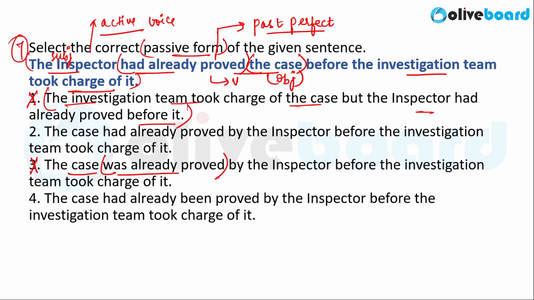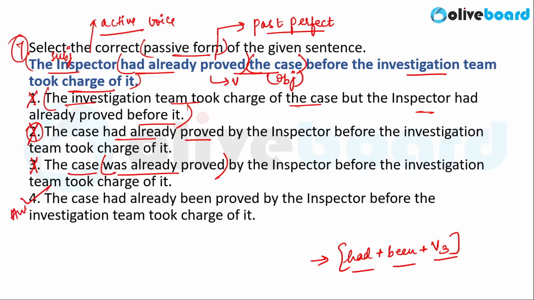Now you are left with options 2 and option 4. Now try to answer this question. Option 2 says the case had already proved. Now notice that the passive structure in case of past perfect tense is had plus been plus V3 form of the verb. We have already looked at this rule in our classes based on voice. You have to use this structure, had plus been plus past participle form of the verb or V3 form. In case of the second option, this structure is not being followed, so you can negate option 2 and you are left with option 4 here.